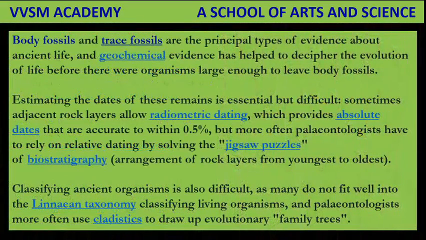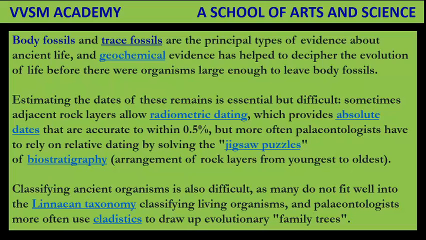Body fossils and trace fossils are the principal types of evidence about ancient life, and geochemical evidence has helped to decipher the evolution of life before there were organisms large enough to leave body fossils. Estimating the dates of these remains is essential. Sometimes adjacent rock layers allow radiometric dating, which provides absolute dates that are accurate within 0.5%.